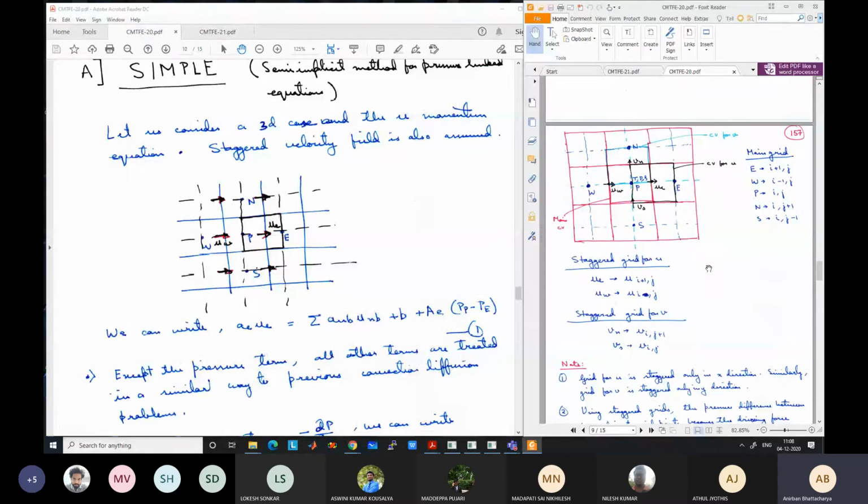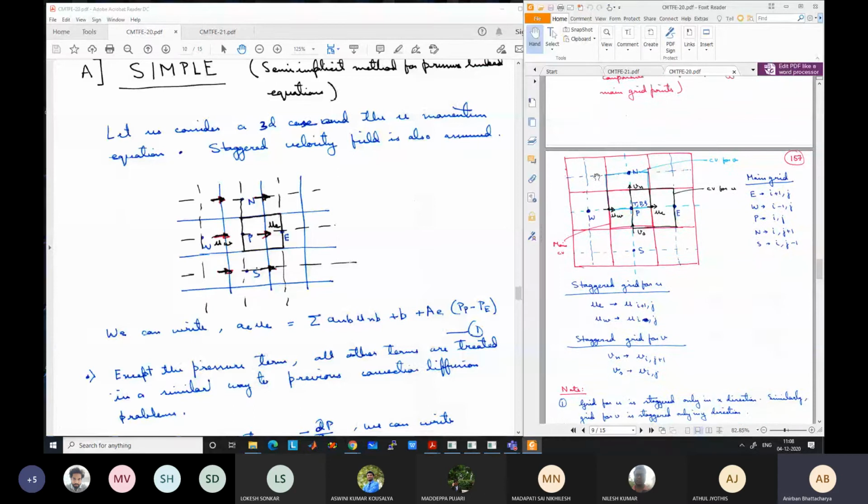Okay. This was the mesh that this red colored lines or pink colored lines are the main control volumes, and centered around, like in each of them at the center there is the main grid point. We have already discussed how to solve any convective diffusive equation for the main grid points. Okay. However, for the velocities, what we have done, we have offset the grids. Okay, we have moved the grids. So the control volumes for the velocities are now different.